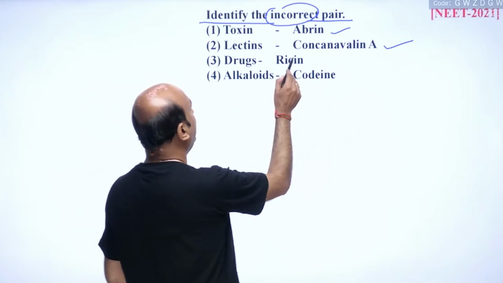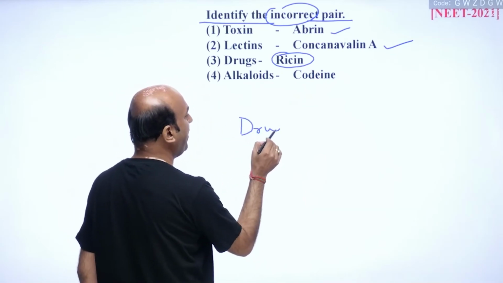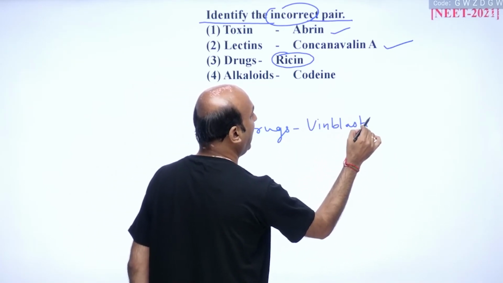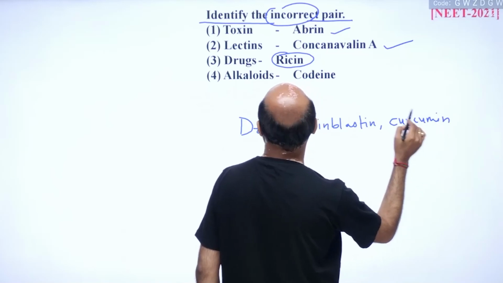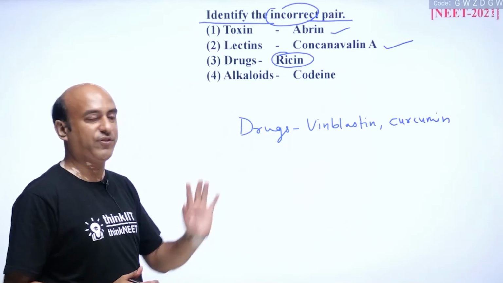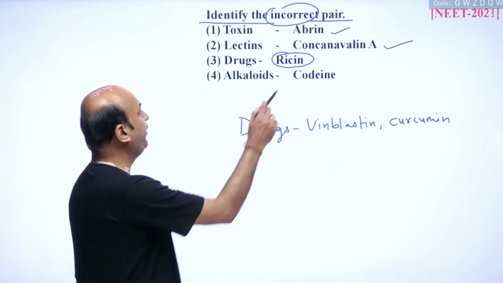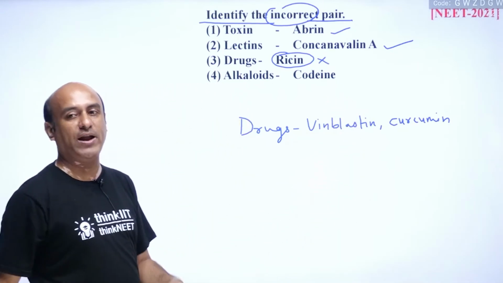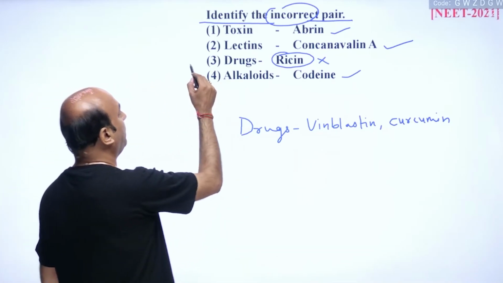Drugs, ricin, it is incorrect, because we know that student, if we are talking about the drugs, examples of the drugs are vinblastine and curcumin. All of these are examples of secondary metabolites. But option number 3, drugs, is incorrect, because examples of the drugs are vinblastine, curcumin. So this option number 3 is incorrect. Option number 4, alkaloids, codeine and morphine, both are examples of alkaloids. So this is also correct. Here we have to pick out the incorrect one, so option number 3 is the incorrect answer.